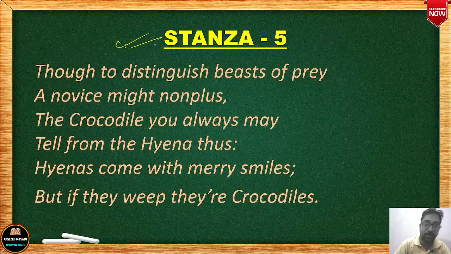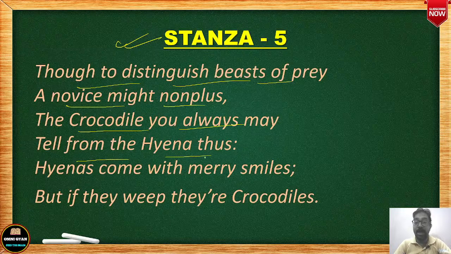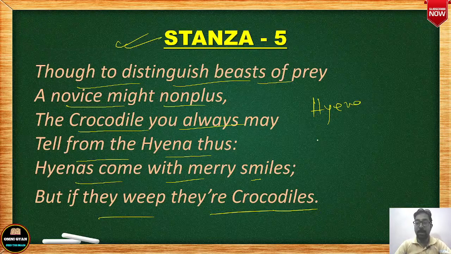आगे आते हैं हम लोग स्टैंजा 5 पे. देखिए बहुत छोटा एक्सप्लेनेशन. Though to distinguish beasts of prey, a novice might nonplus. The crocodile you always may tell from the hyena thus. Hyenas come with merry smiles, but if they weep, they are crocodiles. Now here in stanza 5, the poet is talking of two animals. One is hyena and another is crocodile.